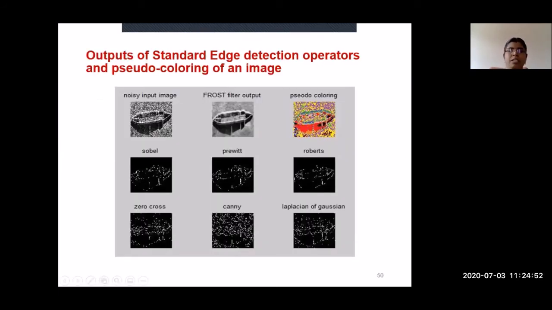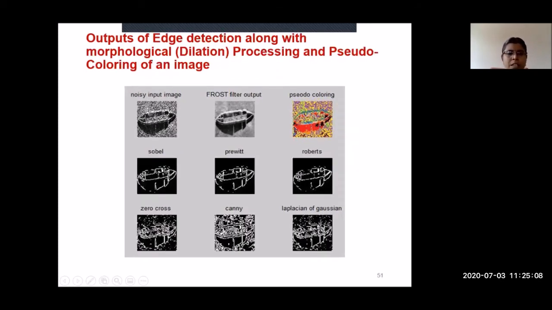See, this is the result. This is a noisy image. This is the filtered output, and this is the pseudo colored image. And these are all the edge detector operator outputs. Six are the edge detector operators I have used, and one is the pseudo colored image. See the second output: these are the edge detector outputs along with the morphological processing. This is the pseudo colored output.